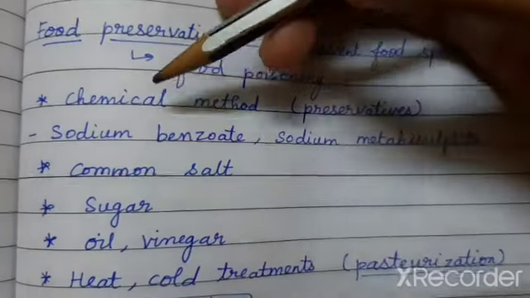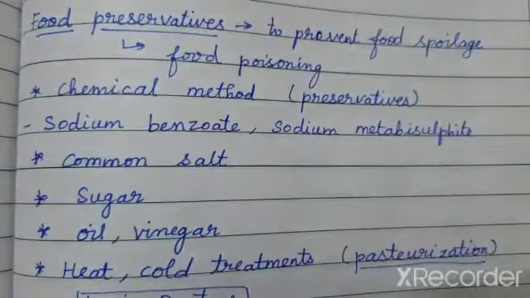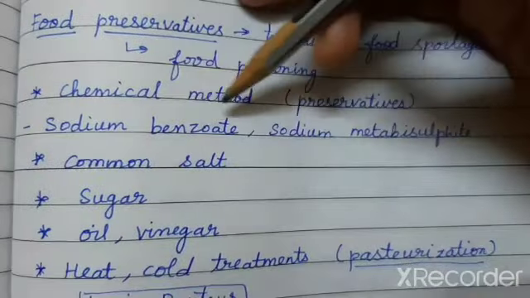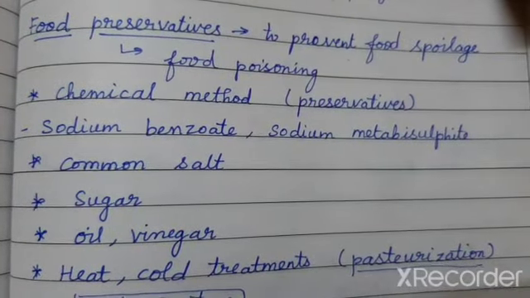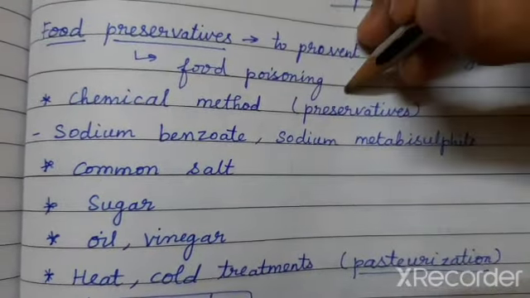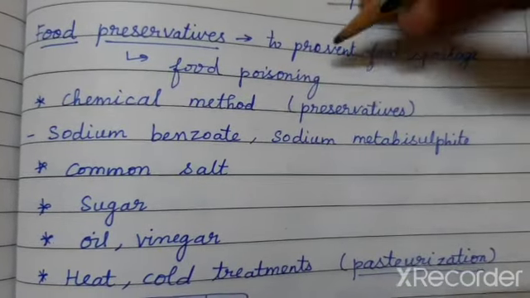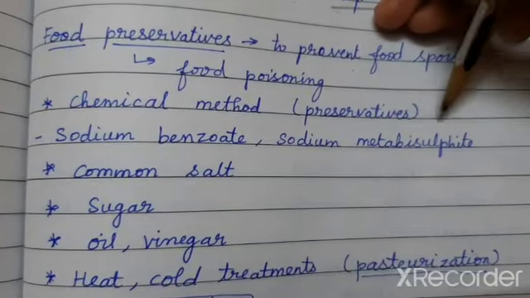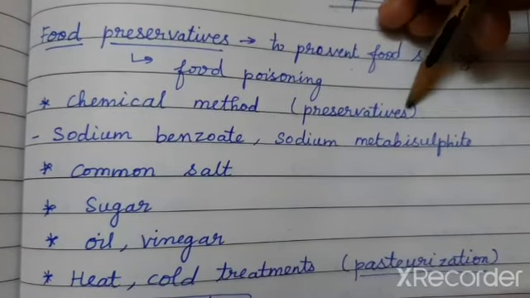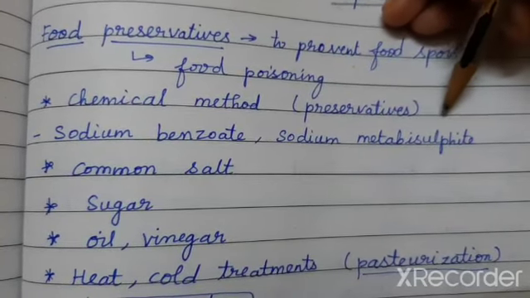Okay. So what are those methods carried out? The first one is the chemical method. Chemical method means adding some chemical preservatives to the food item. The preservatives are of two types, children. One is natural preservative and the other one is chemical preservative.